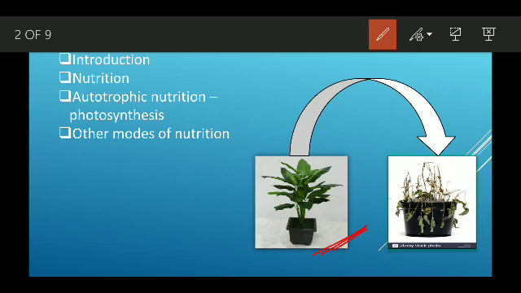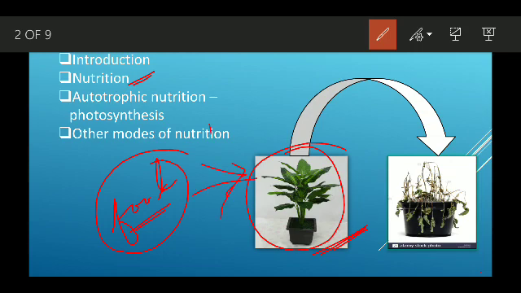That nutrition they get from food. So we can say that food is the substance from which living organisms derive energy. Not just energy, they also require material for their growth and development.